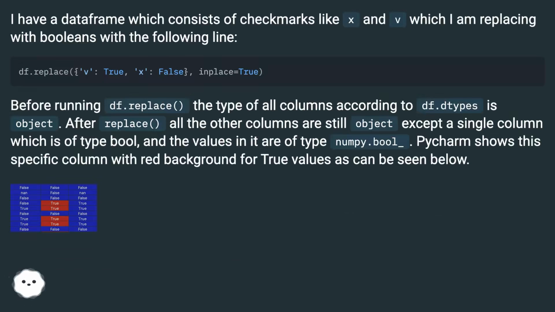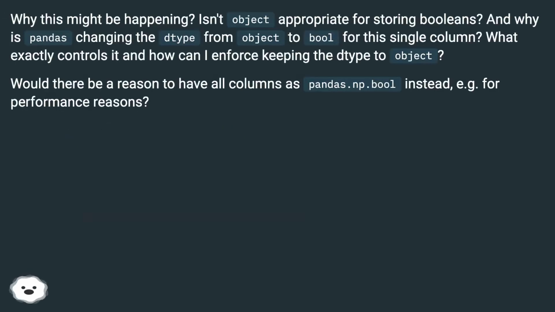Before running df.replace, the type of all columns according to df.dtypes is object. After replace, all the other columns are still object except a single column which is of type bool, and the values in it are of type numpy.bool_. PyCharm shows the specific column with red background for true values, as can be seen below. Why might this be happening?